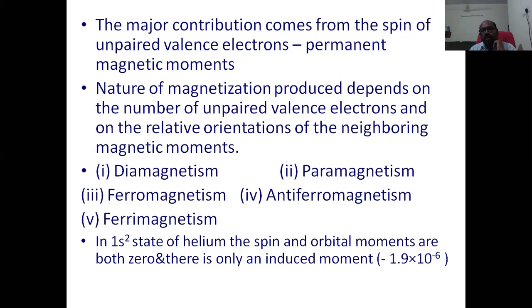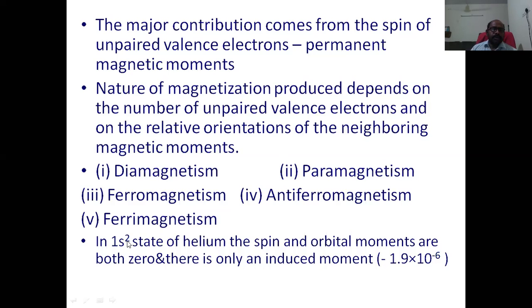Depending upon these factors, magnetic materials are classified into five classes: diamagnetism, paramagnetism, ferromagnetism, antiferromagnetism, and ferrimagnetism.